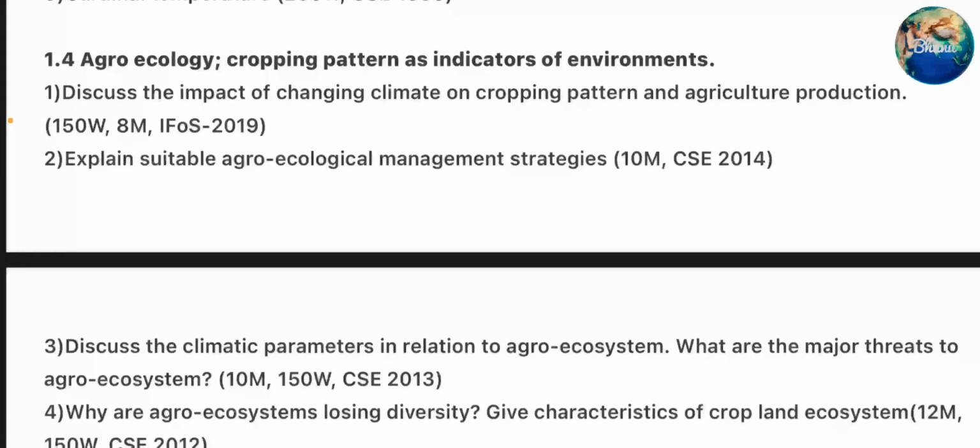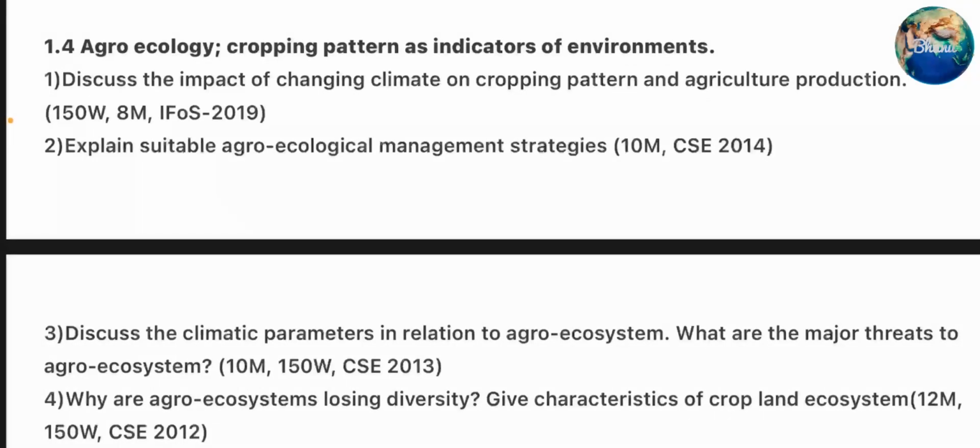Next topic. Agroecology, cropping patterns as indicators of environment. Discuss the impact of changing climate on cropping pattern and agriculture production. Second question. Explain suitable agroecological management strategies.